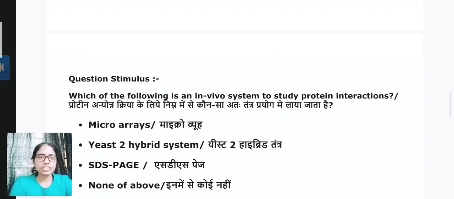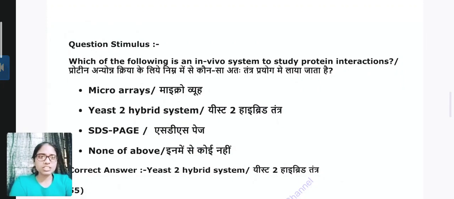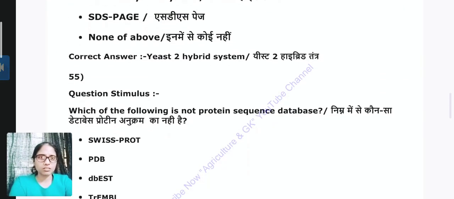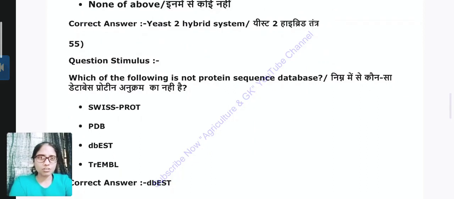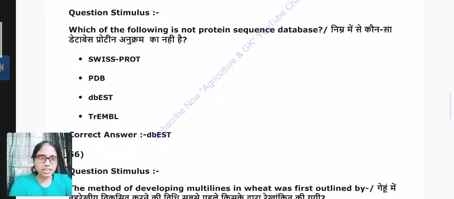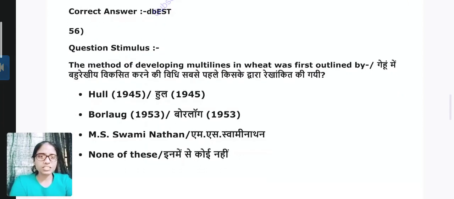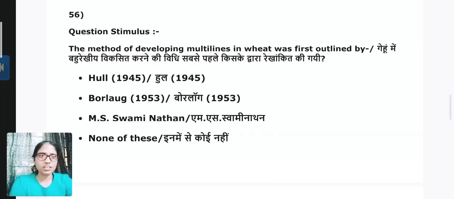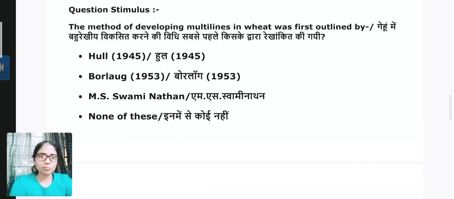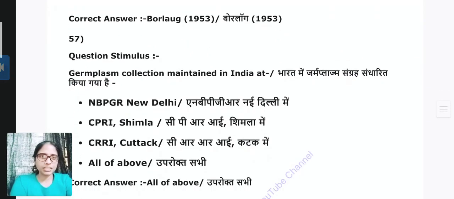Which of the following is an in vivo system to study protein interactions? Answer is yeast two hybrid system. Question 55. Which of the following is not a protein sequence database? Answer is D, BEAST. Question 56. The method of developing multilines in wheat was first outlined by, answer is Borlaug in 1953.